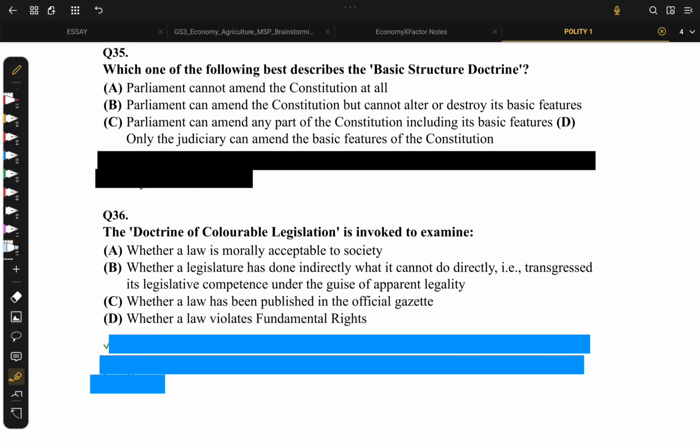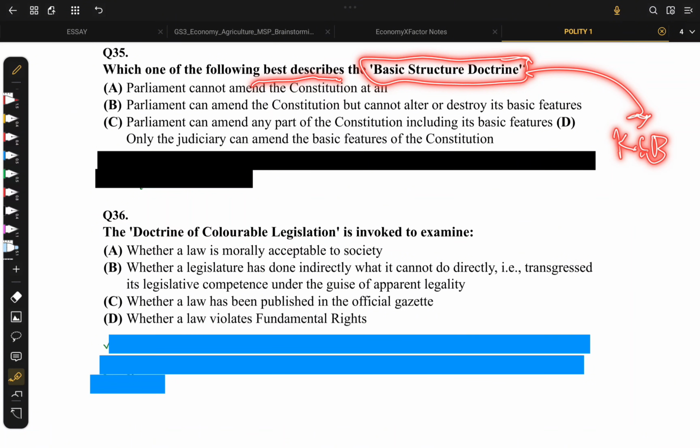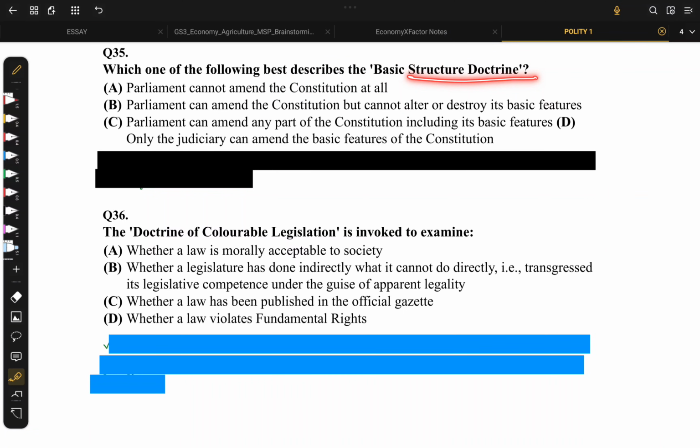Coming to 35th, which one of the following best describes basic structure doctrine? Basic structure doctrine was established in Kesavananda Bharati case in 1973. So here it is asking the best description for that. Parliament cannot amend constitution at all. No, that's wrong. We have amended it 106 times. So that's not a correct option.